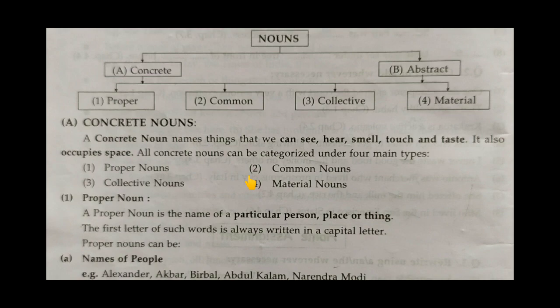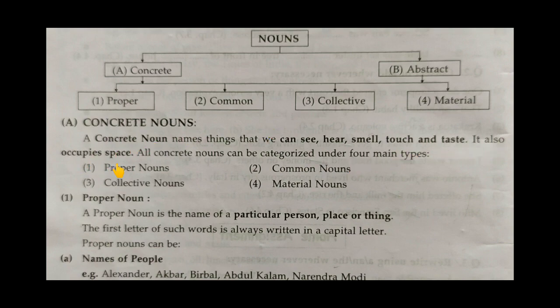Concrete noun means a name of a thing that we can see, we can touch, we can smell, we can hear. So all these nouns come under concrete noun. And it also occupies space.